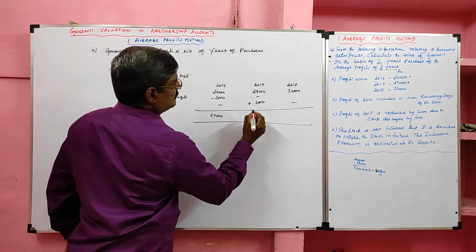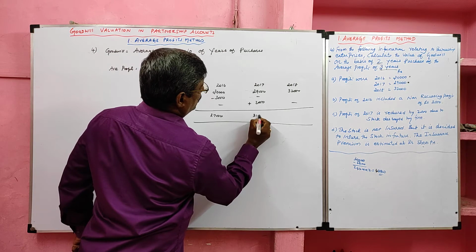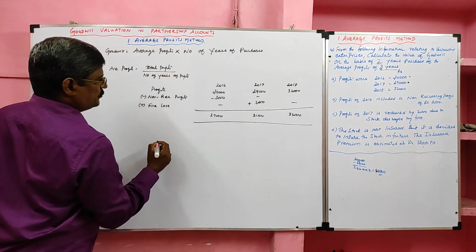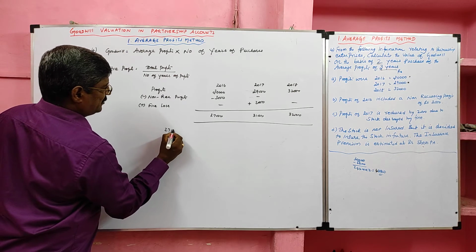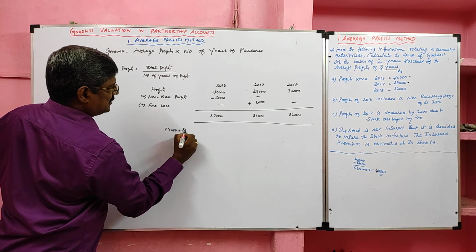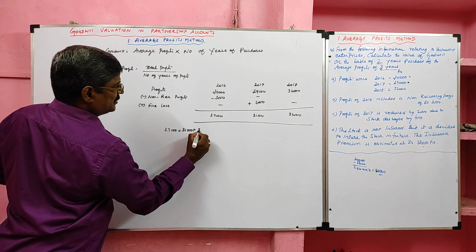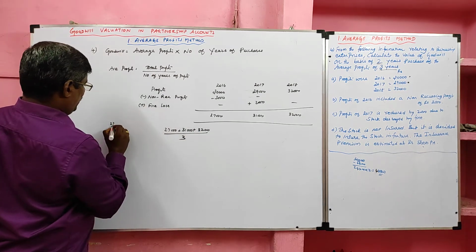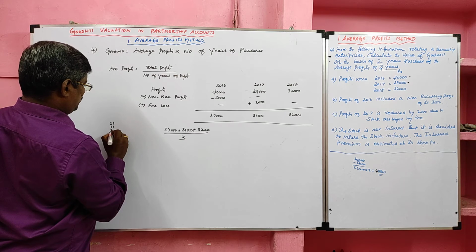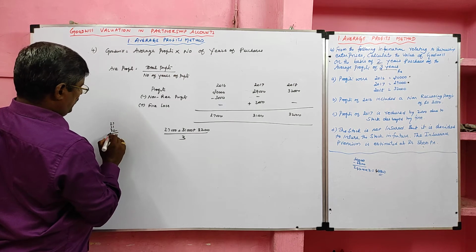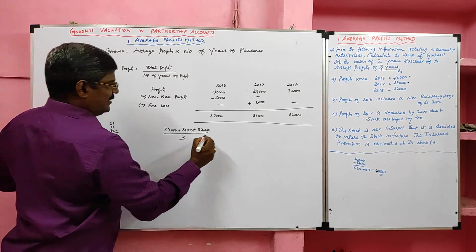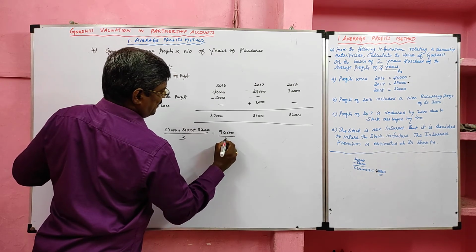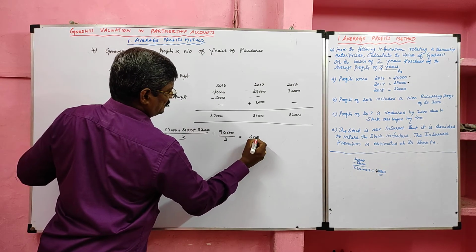Now we are going to find the average profit. The adjusted profits are 27,000, 31,000, 32,000. So what we have to do? 27,000 plus 31,000 plus 32,000 divided by 3. So 27 plus 31 plus 32 is 90,000. 90,000 divided by 3 will get 30,000.